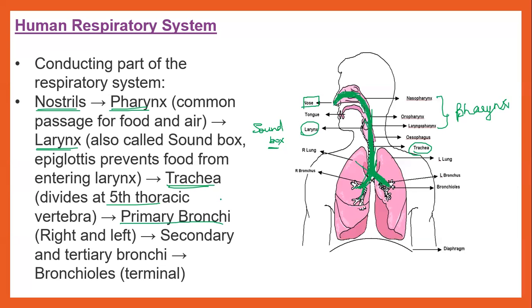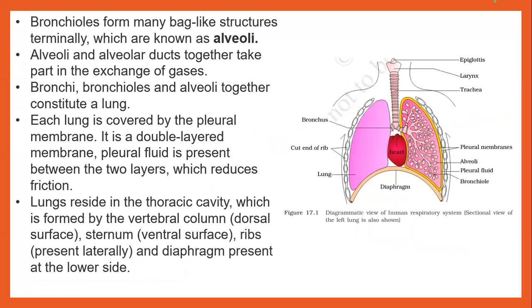So these primary bronchi will give rise to secondary, the secondary will give rise to tertiary, and finally it will reach what? Bronchioles. The green colored portion which I am depicting in the diagram indicates the passage of air. So next we are going to discuss what happens from the bronchioles. This is a very important diagram extracted from your NCERT itself.